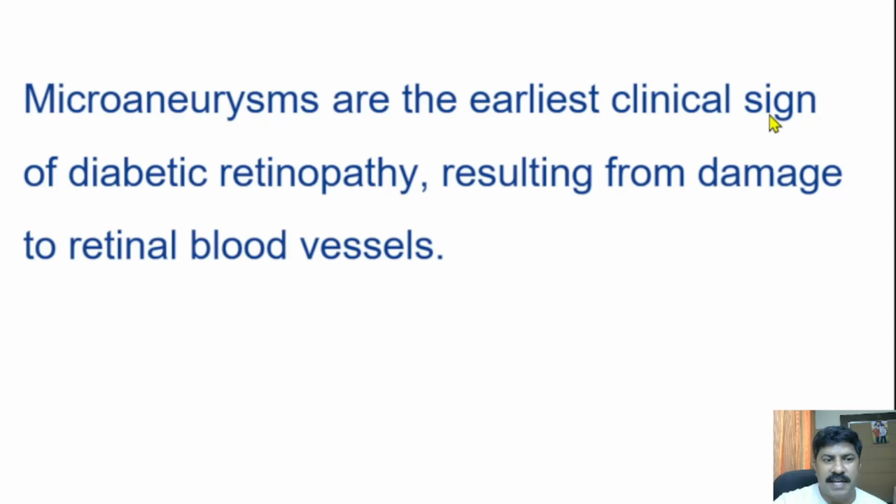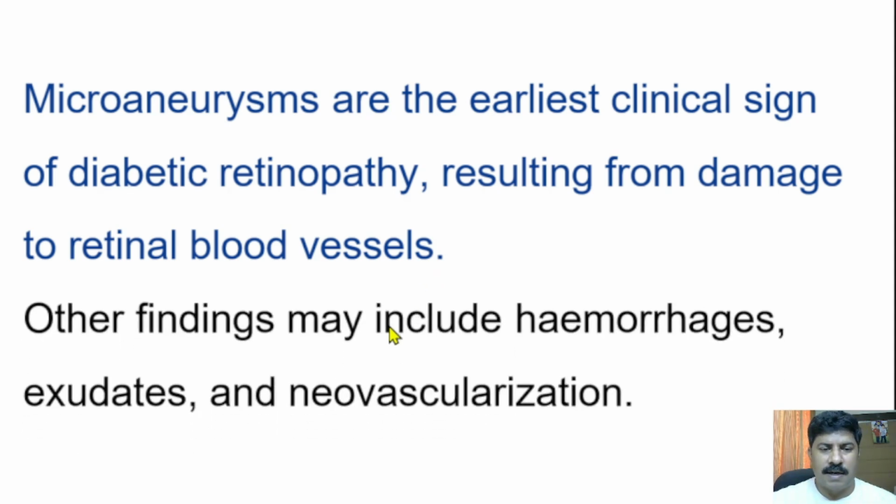Microaneurysms are the earliest clinical sign of diabetic retinopathy resulting from damage to the retinal blood vessels. So retinal blood vessels will be damaged during the diabetic retinopathy, that will lead to microaneurysms. Small bleeding spots will be seen in diabetic retinopathy. Other findings that can be seen include hemorrhages, exudates, and neurovascularization or neovascularization. So these are the other symptoms seen in diabetic retinopathy. The major or hallmark symptom that can be seen in fundoscopy is microaneurysm.